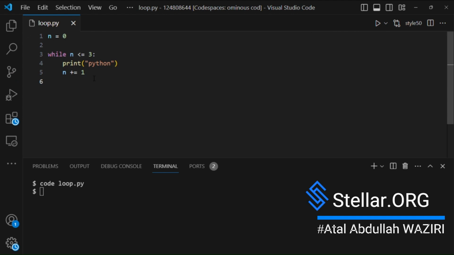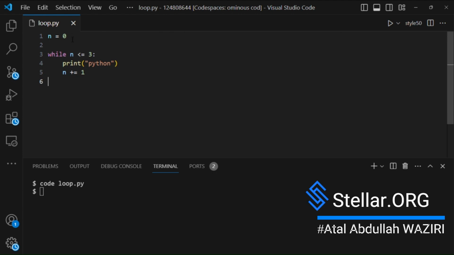Now let me show you how this loop works. At first, I declared a variable n and set its value to 0. Then while n is less than or equal to 3, execute the below lines of code. Print Python, then increment n by 1.